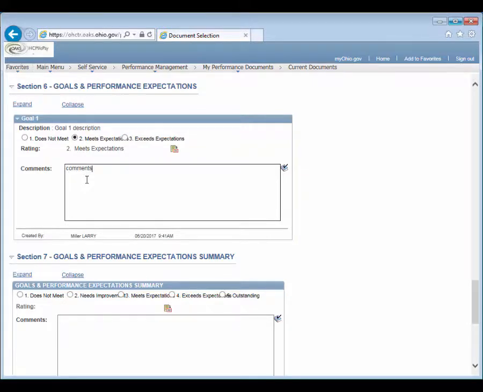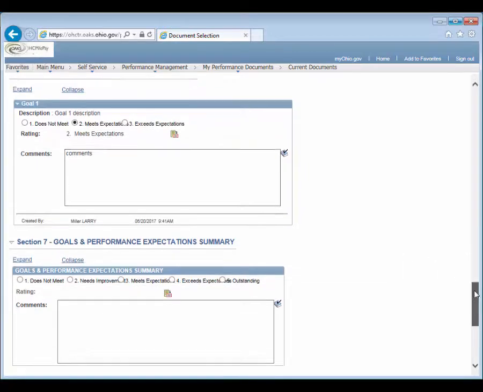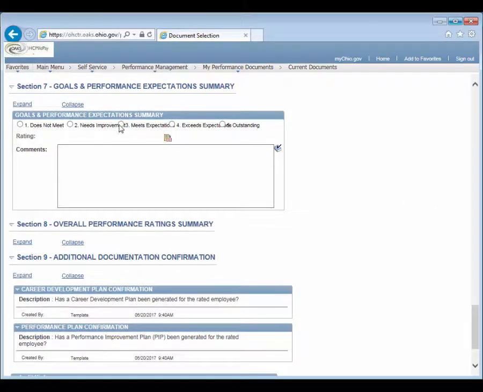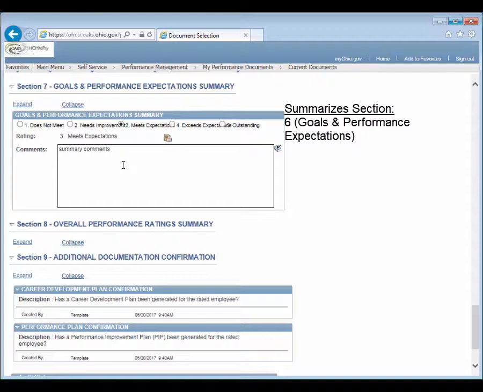Finally, assign a rating to the Goals and Performance Expectations summary by clicking the appropriate radio button. Type related comments into the comments field. Note that Section 7 summarizes all individual ratings recorded in Section 6, Goals and Performance Expectations. Click the Save button at the bottom of the page.